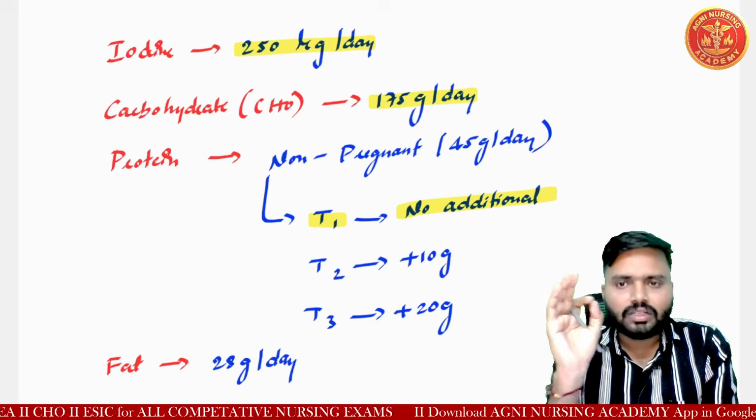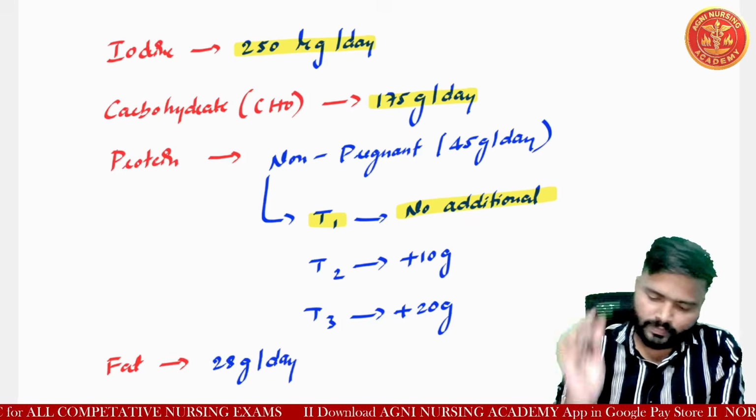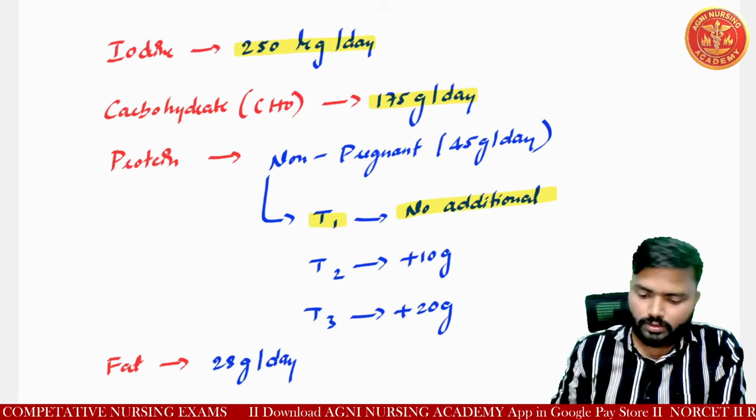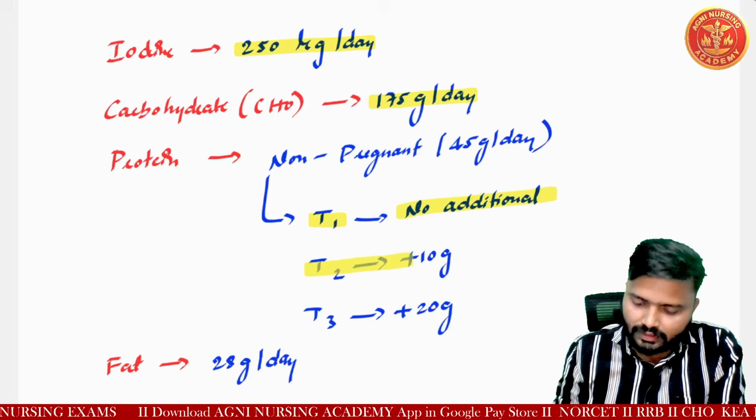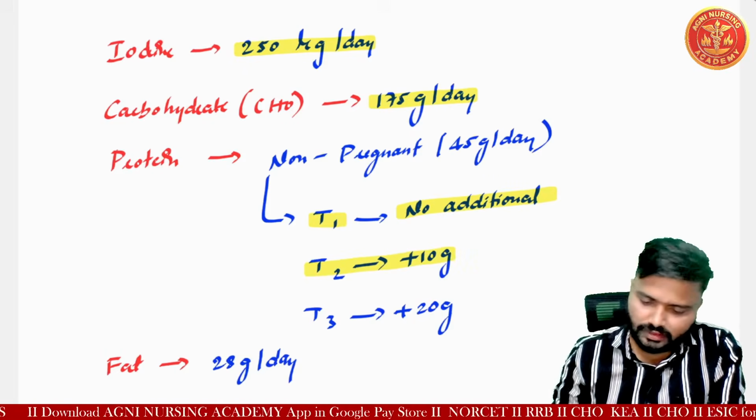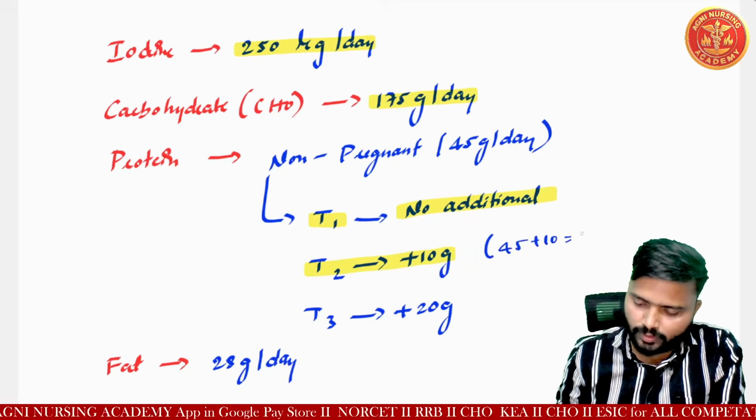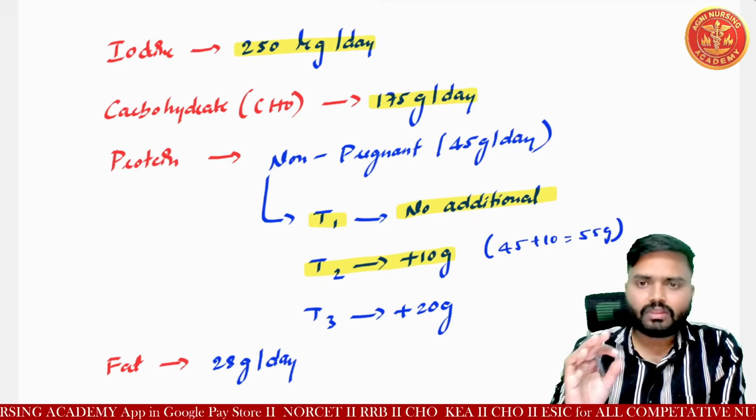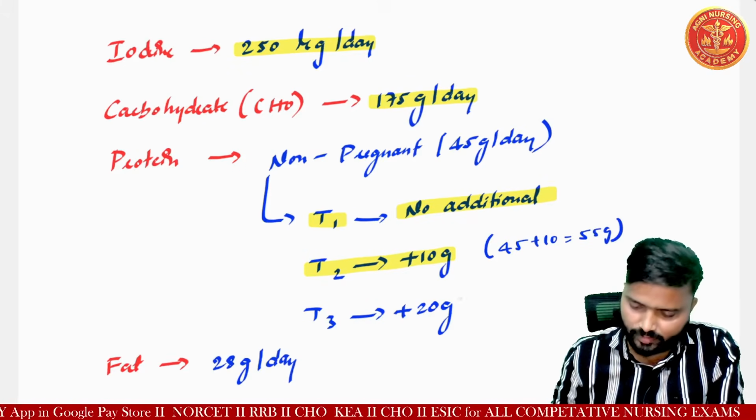So for that purpose, no need of additional protein in the first trimester. Okay, so you need to note that point. And in trimester 2, plus 10 gram. For example, you can see here we are getting 55, plus 10 means totally 55 gram additional protein needs to be given in pregnancy in the second trimester.